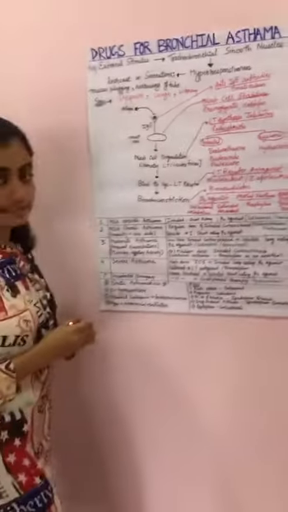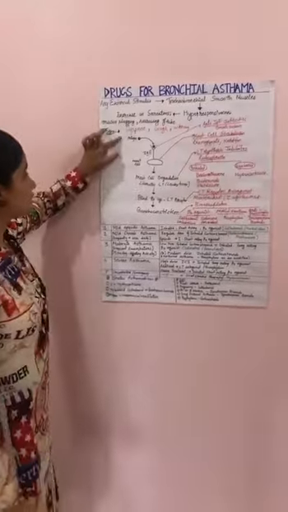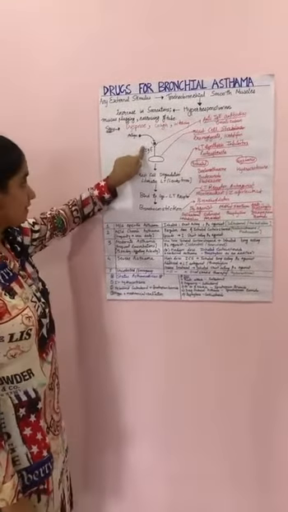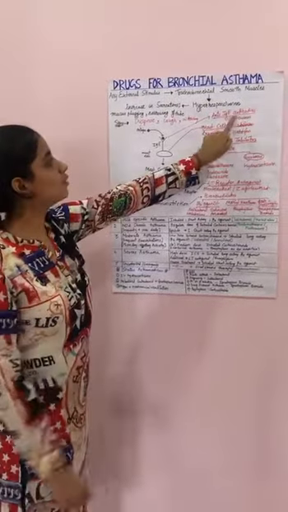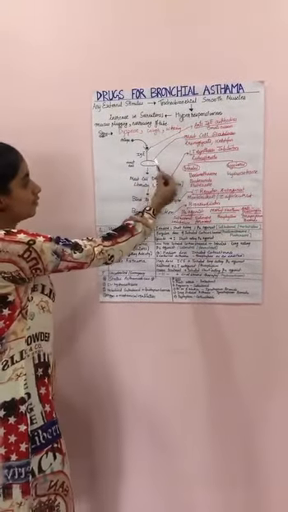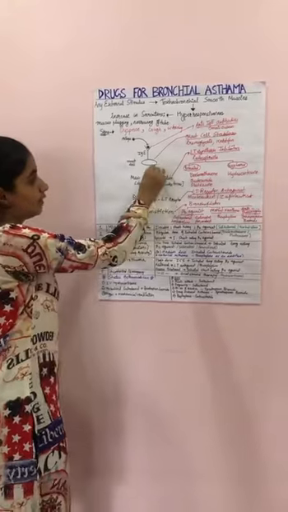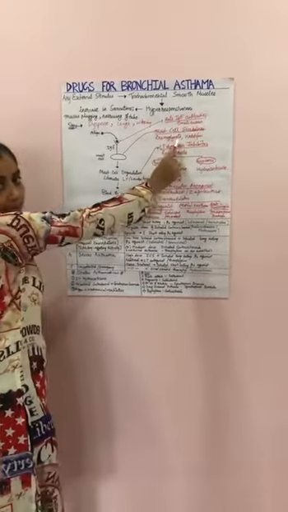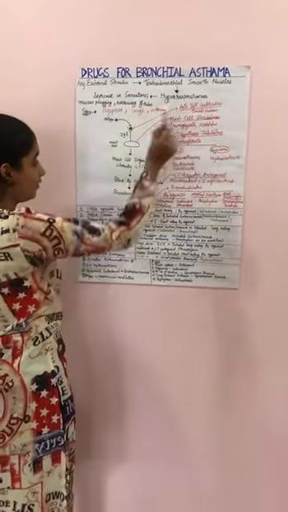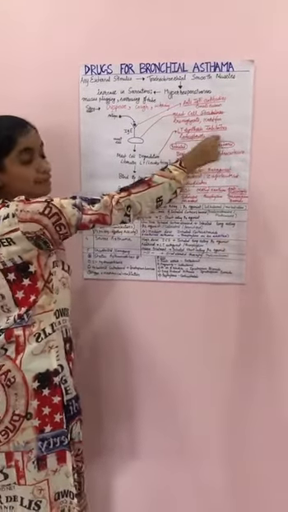I will once summarize. When an antigen binds to the antibody complex, we have anti-IgE antibodies. This class includes omalizumab. Then mast cell degradation. To inhibit that, we have mast cell stabilizers. It includes cromoglycate and ketotifen. Then we have leukotriene synthesis inhibitors.